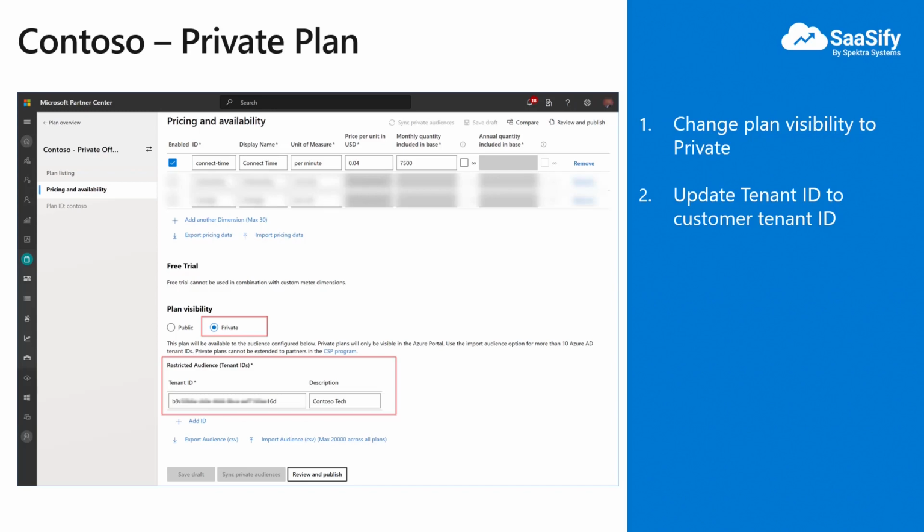I have published another video on how you can look up the Azure AD tenant ID of the customer if you know their domain name, or ask the customer to find out this information by themselves and pass it on to you. Once you update the tenant ID, you can save the pricing draft.